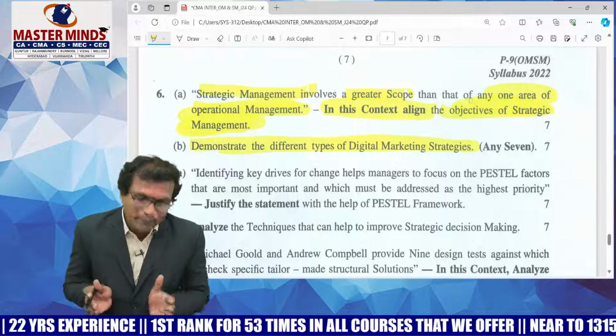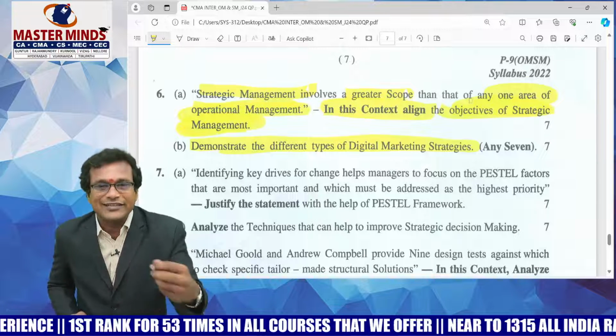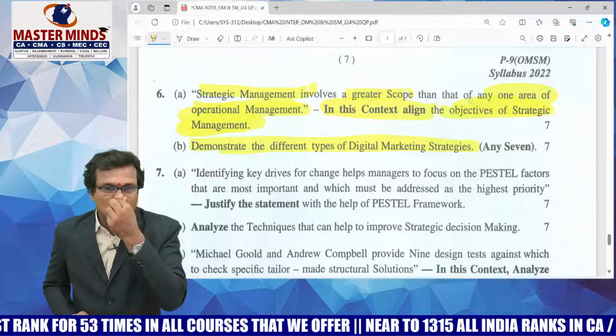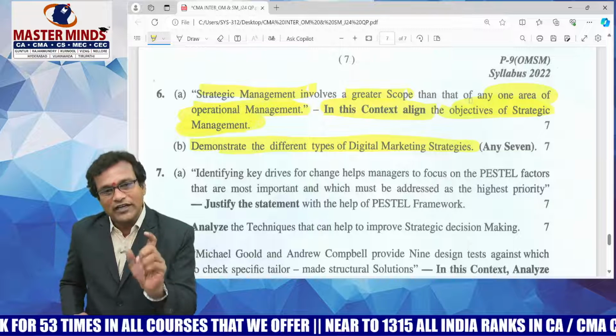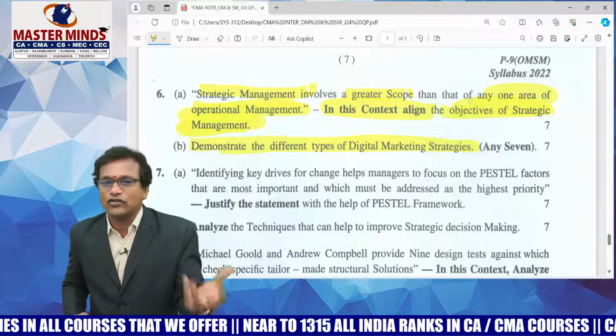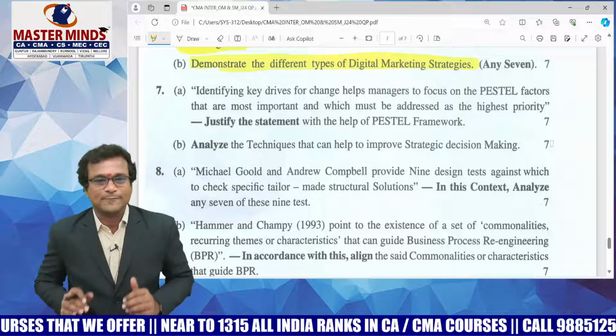When compared to question number 6B, question number 6A starts with a tricky statement. He is trying to identify the two concepts called SM and OM. You have to be very cautious in writing the first line of question number 6A. Thereafter, you can write the objectives of SM. Now, please move to question number 7A.